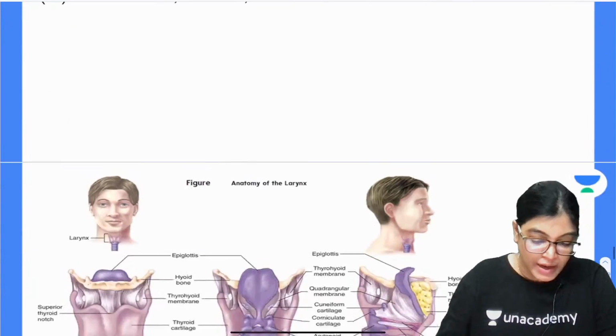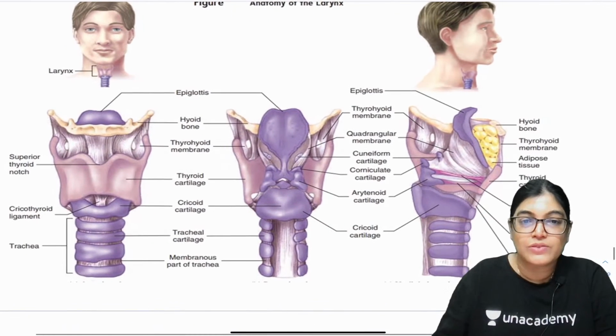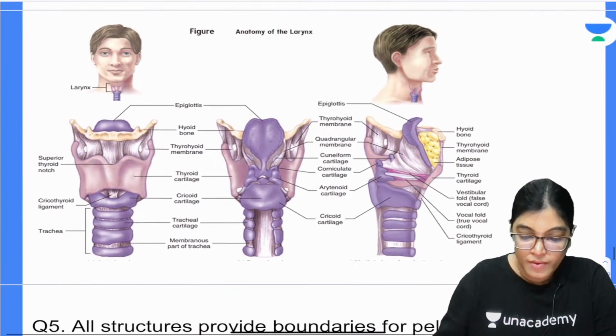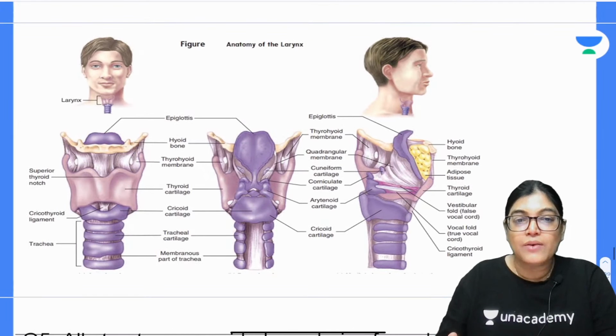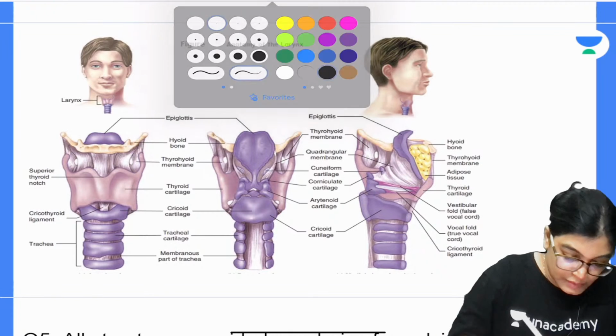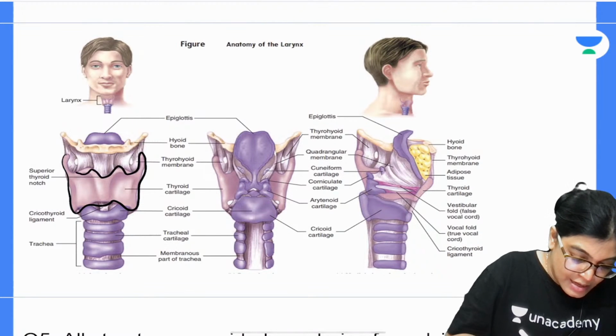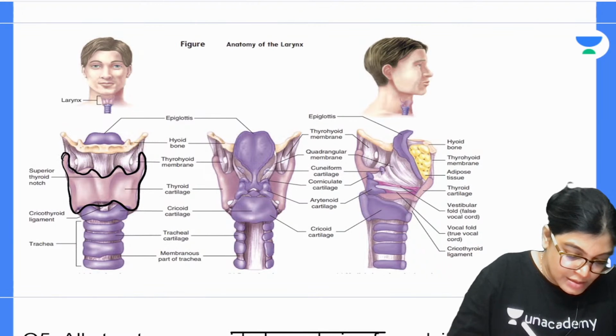Absolutely correct answer. This would become more crystal clear once we see this diagram. See here, in this diagram, this is the thyroid cartilage. So actually in total, this is the thyroid cartilage.